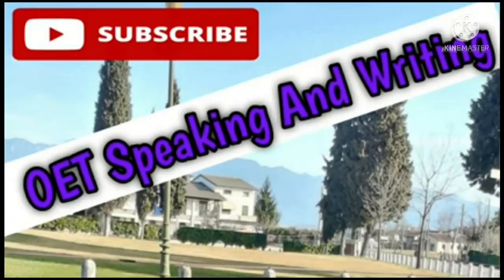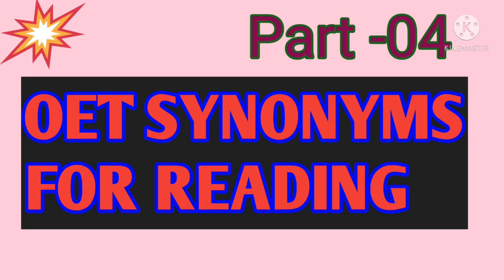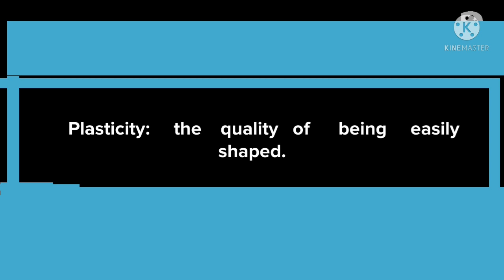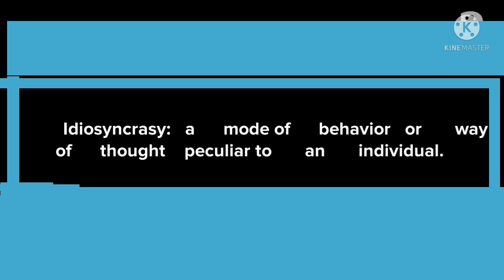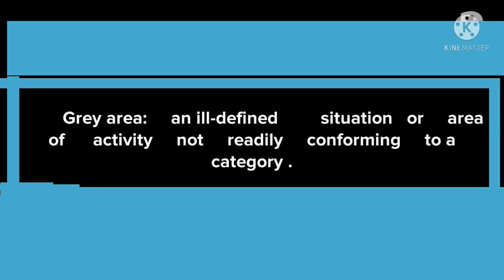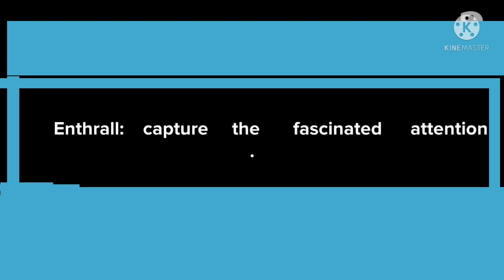Today we will discuss OET synonyms for reading. Plasticity, the quality of being easily shaped. Idiosyncrasy, a mode of behavior or way of thought peculiar to an individual. Gray area, an ill-defined situation or area of activity not readily conforming to a category. Enthrall, capture the fascinated attention.